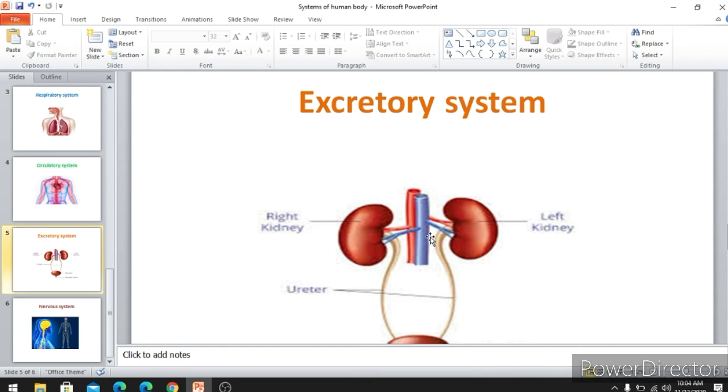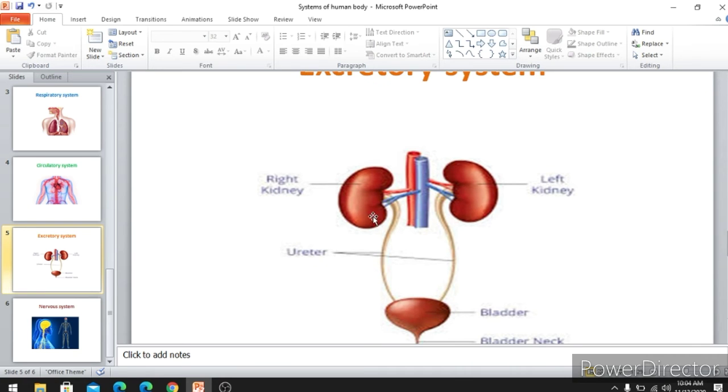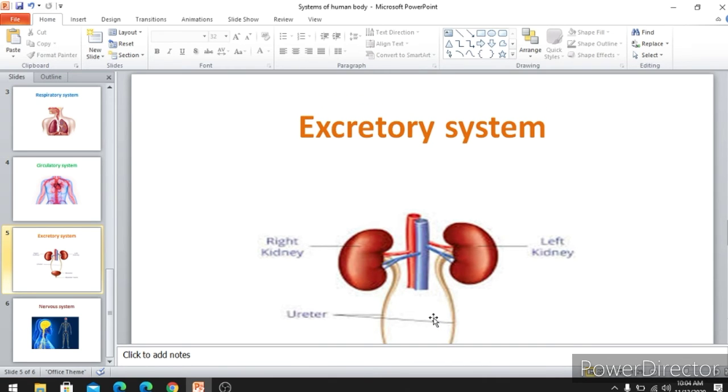The main organs in the excretory system are the kidneys. We have two kidneys in our body. They are bean shaped and they are present at the back side of our body. They are helping to eliminate the waste products in the form of urine. So this is about your excretory system, children.